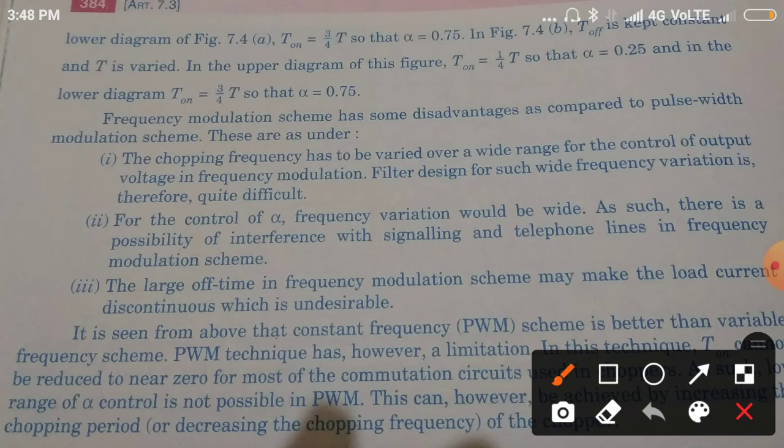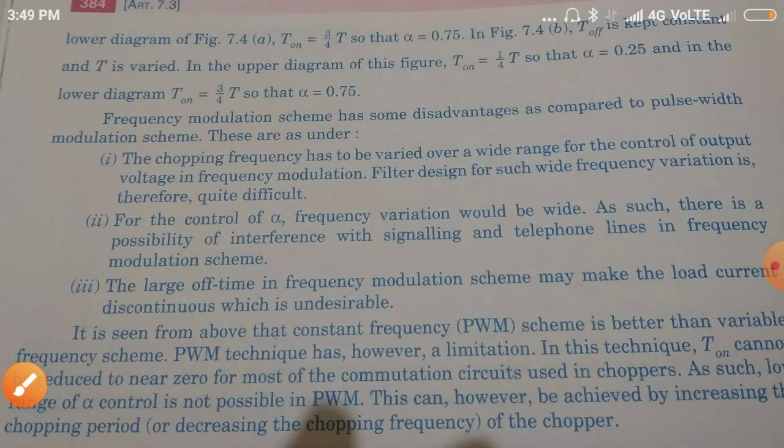So filter design for such wide frequency variation is quite difficult. Similarly, for the control of alpha, frequency variation would be wide. As such, there is a possibility of interference with signaling and telephone lines in the frequency modulation scheme. And the large off time in the frequency modulation scheme may make load current discontinuous, which is undesirable.